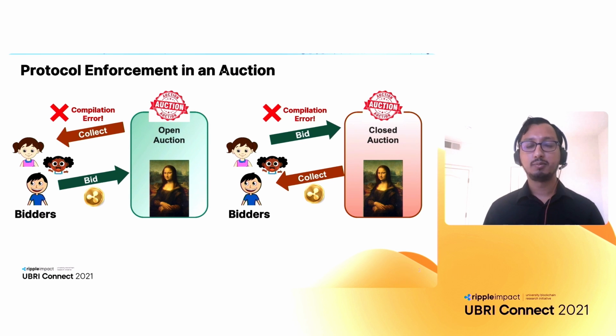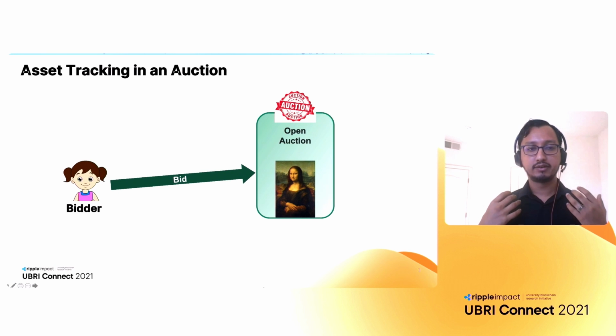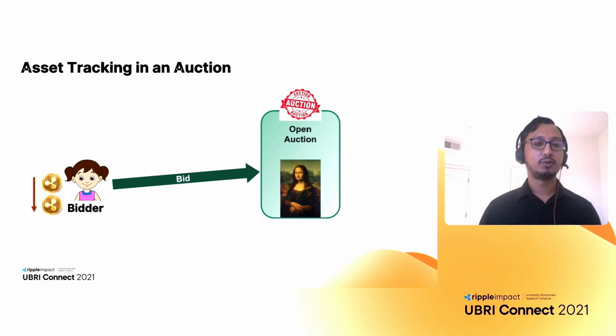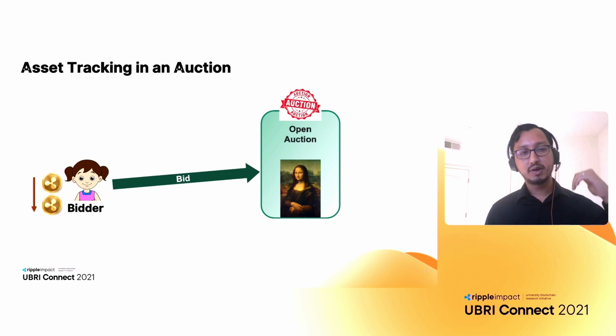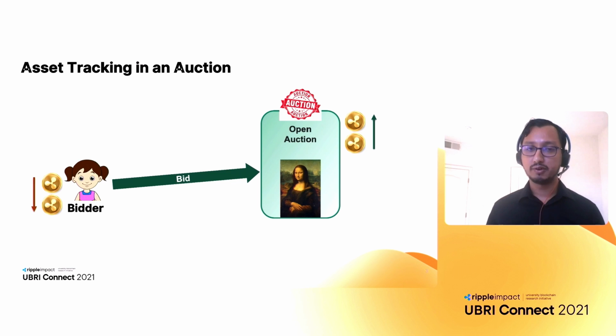So now let's talk about asset tracking, and observe this again in the context of this auction protocol. If a bidder, let's say, places a bid of exactly 2 coins into the auction, and if you implement this auction in the Nomos language, you are guaranteed that if the bidder's balance goes down by 2 coins, then the auction's balance goes up exactly by 2 coins.